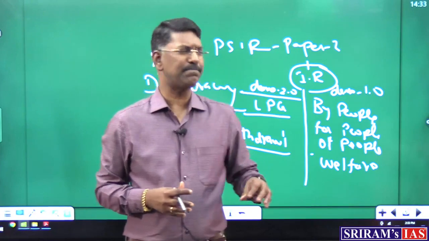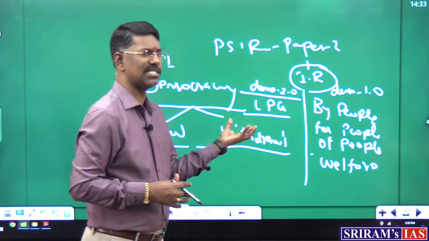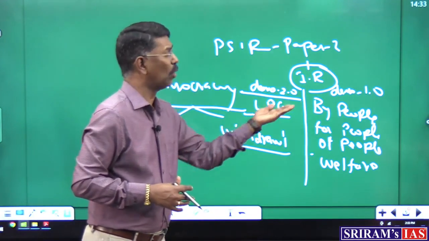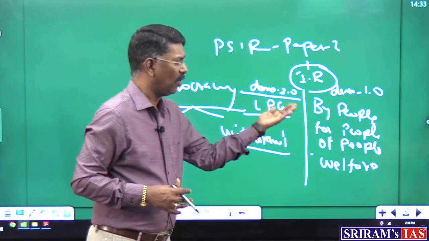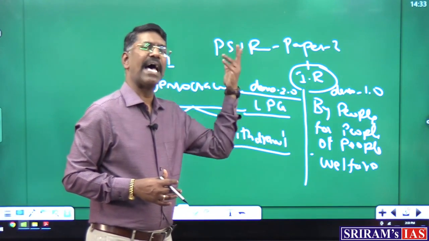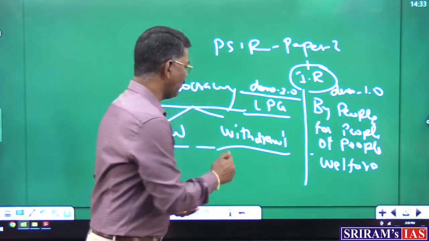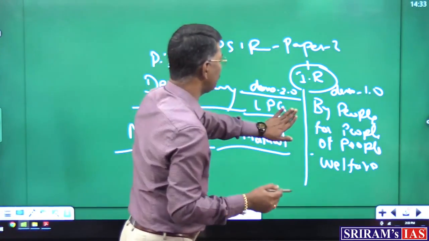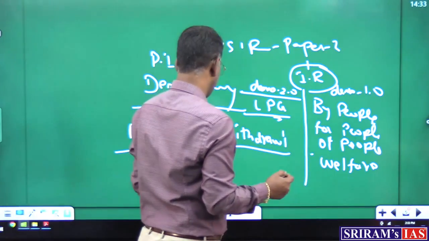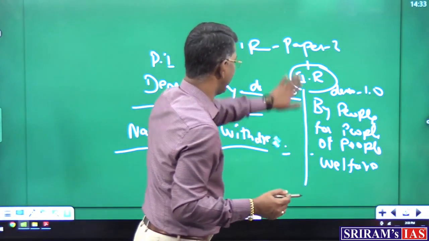So based on this idea, I can discuss the concept of democracy once upon a time, by the people, for the people, of the people, as per the quotation of Mr. Abraham Lincoln, turning into a different direction.